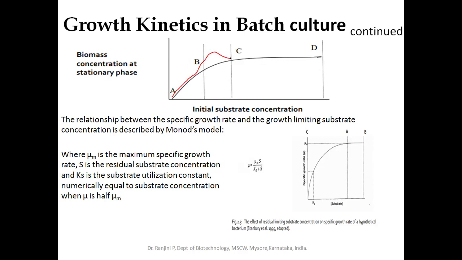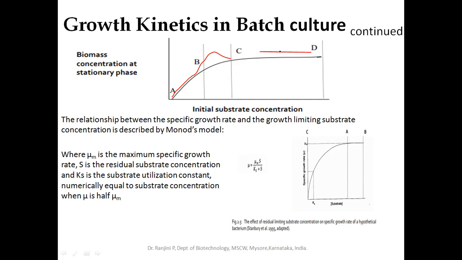So A to B is your logarithmic phase, the exponential phase, where it is increasing, and from C to D the same biomass is maintained because of nutrient depletion in batch culture. It's a closed culture, there is no supplementation of nutrient, the same number of cells will be maintained, and here you'll get the plateau level.